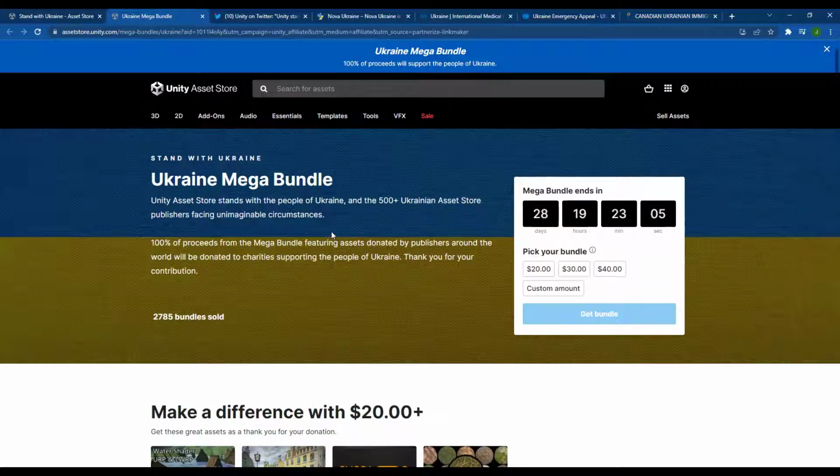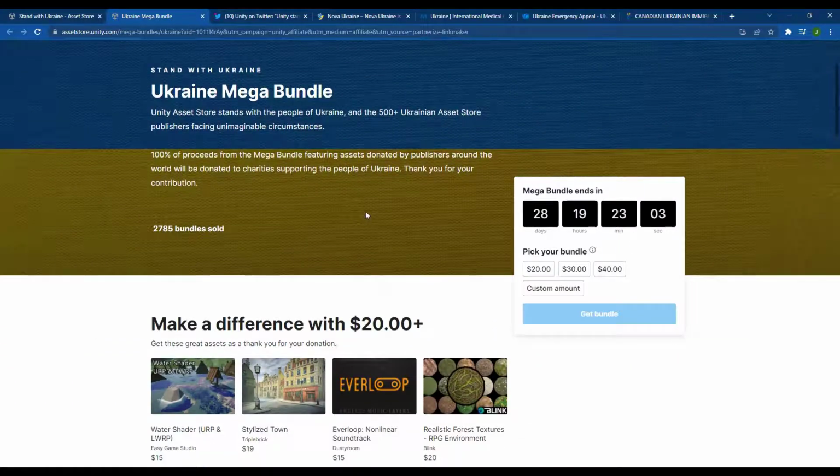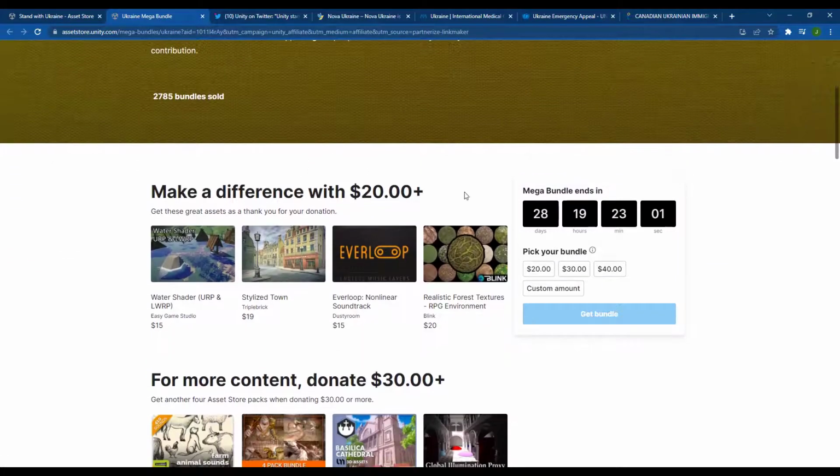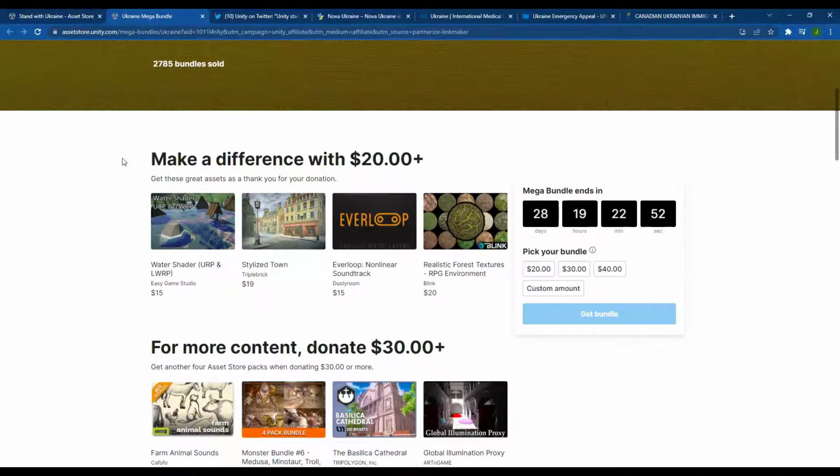I'm going to link to this on this page. I'm not going to do it as an affiliate link or anything like that, that way I'm not taking a piece of that. Literally anything that you get through that link is going to go straight through the Unity Asset Store. But let's take a look at what's contained inside of here.